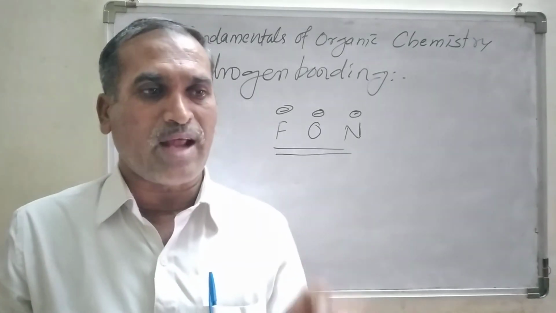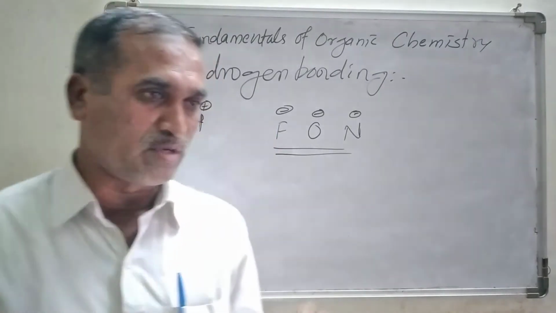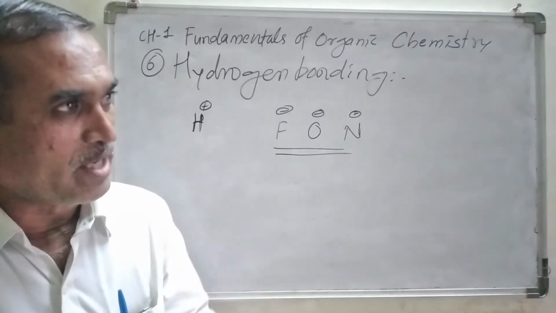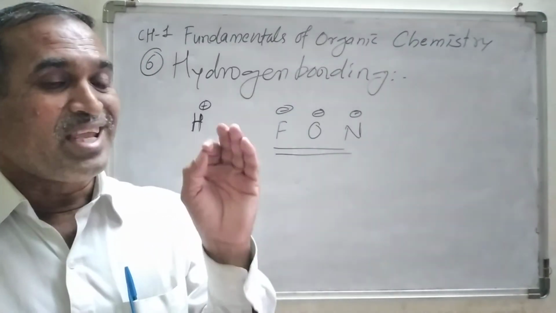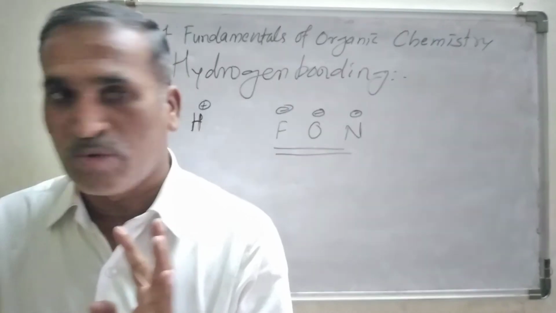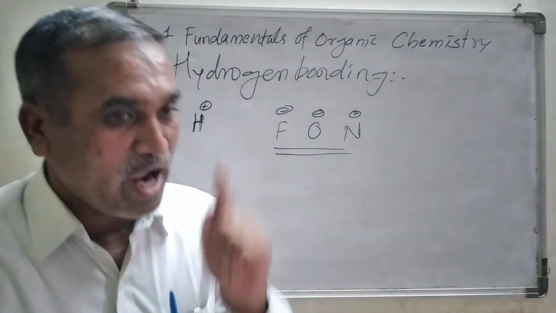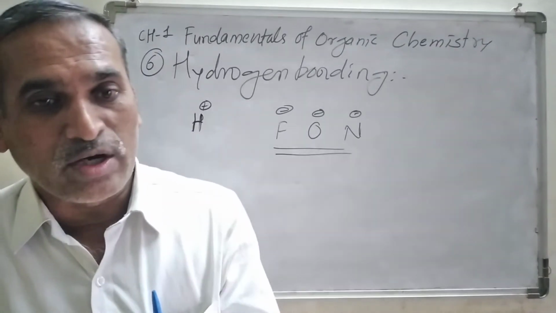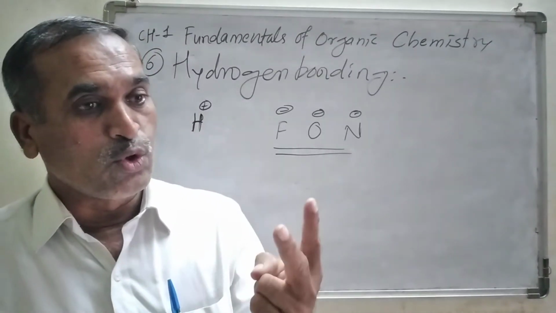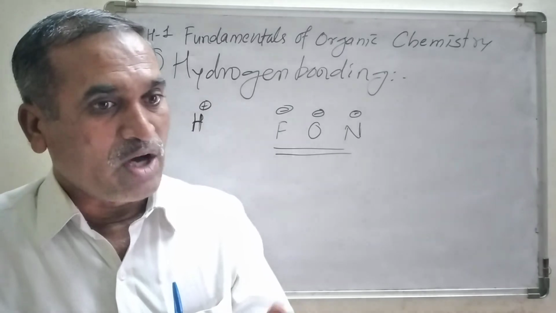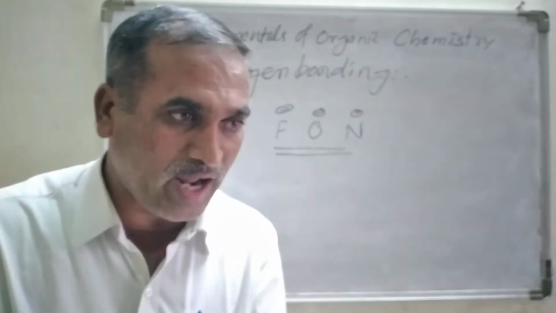Normally, two types of hydrogen bonding are possible. Number one is called intermolecular hydrogen bonding. What does intermolecular hydrogen bonding mean? The hydrogen bonding occurs between two same molecules or maybe different molecules.